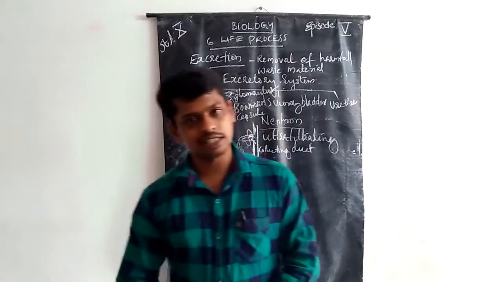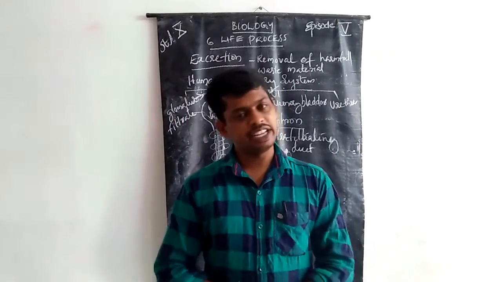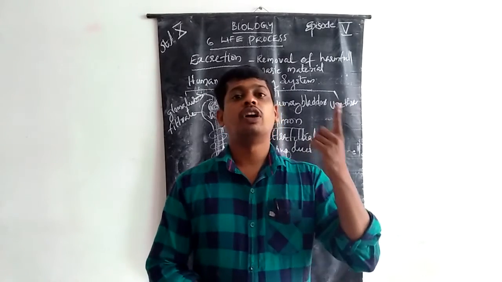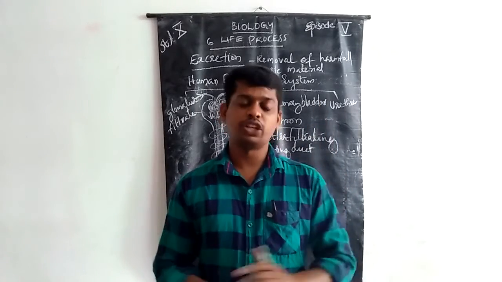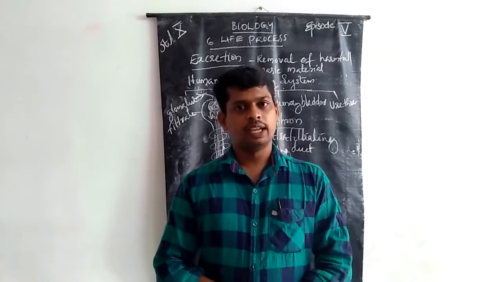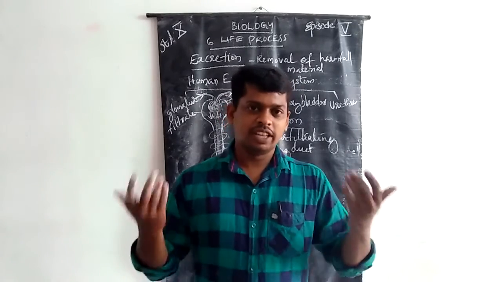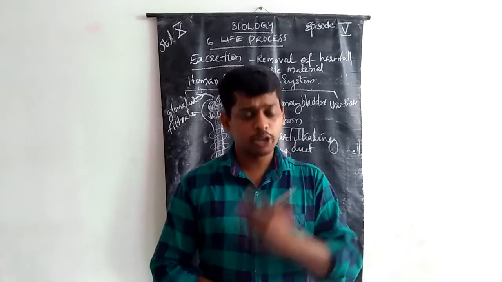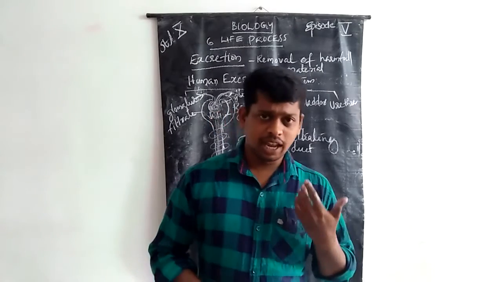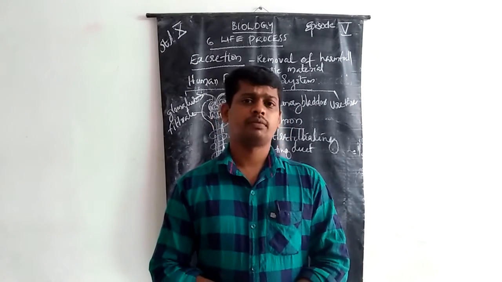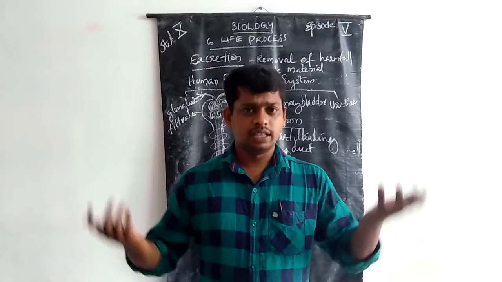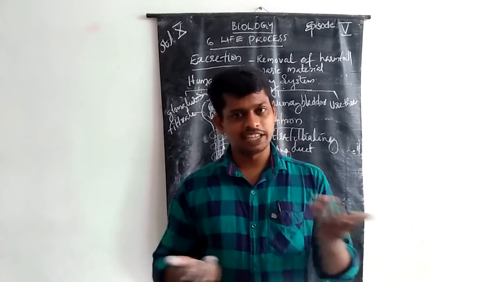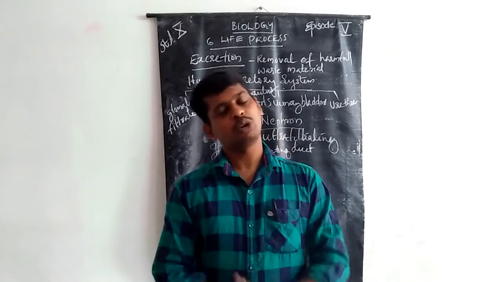Now look at the human excretory system. The human excretory system consists of a pair of kidneys, a pair of ureters, one urinary bladder, and lastly the urethra. The kidneys are situated in the abdomen side of the human body, on either side of the spinal cord. They are reddish in color, muscular organs.